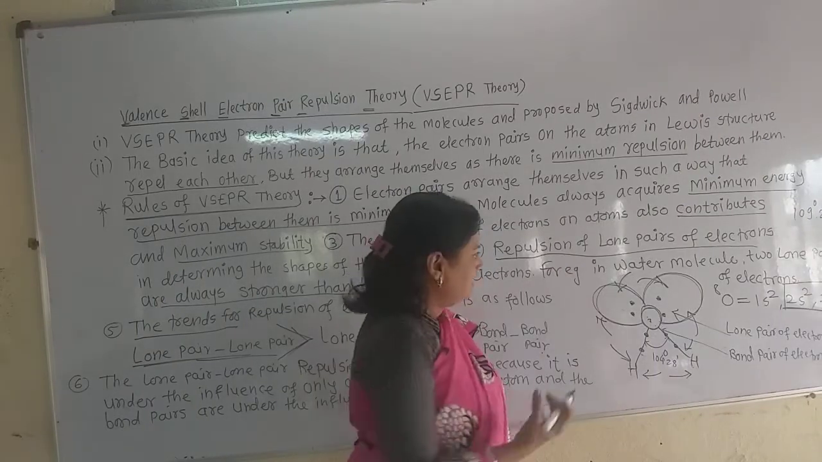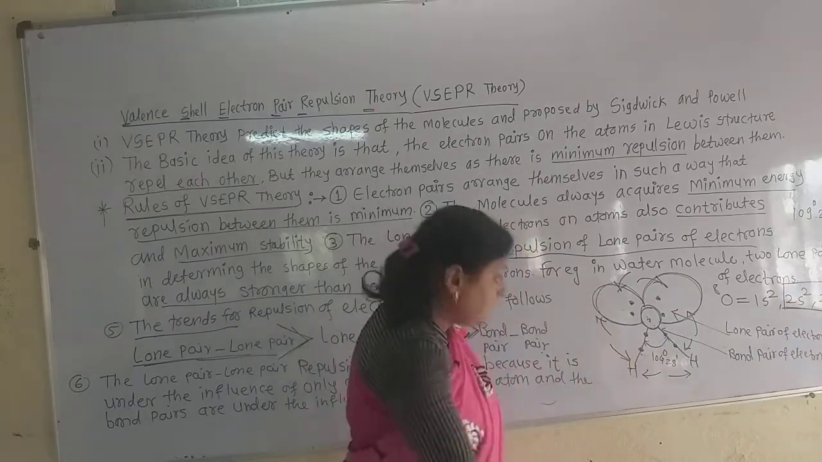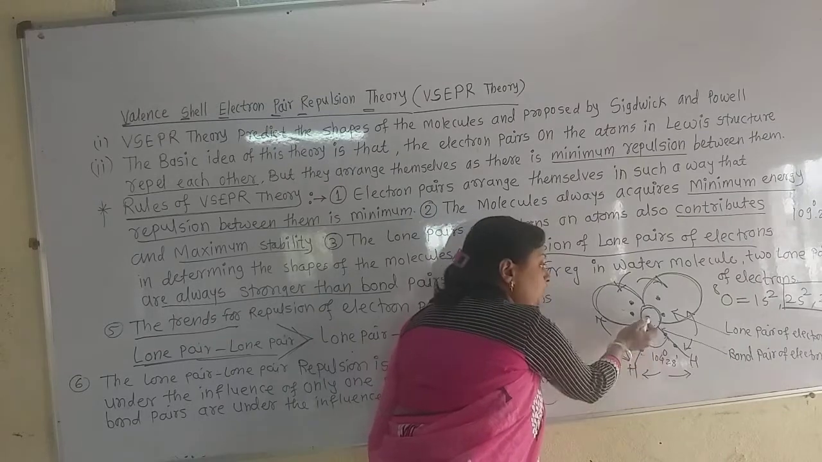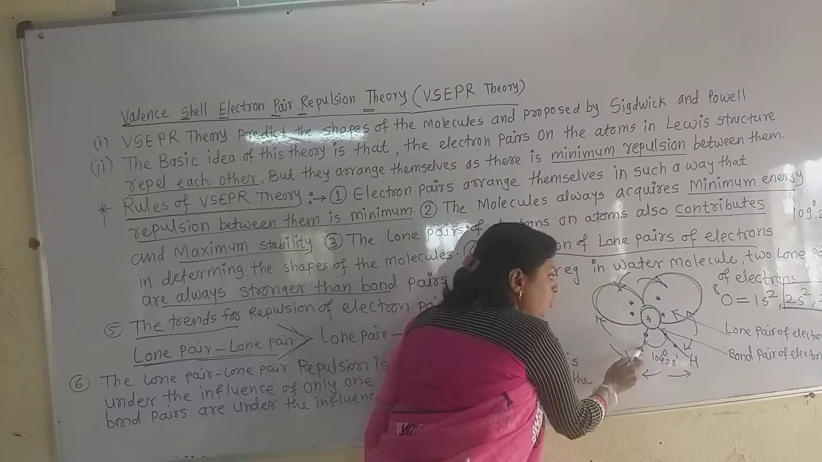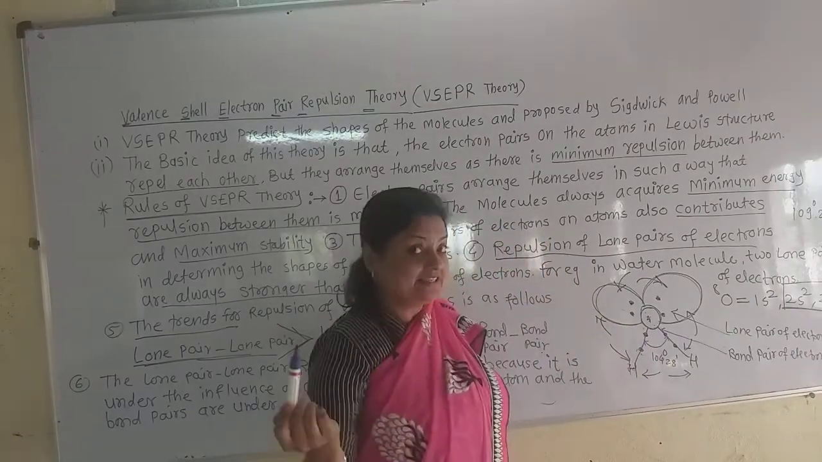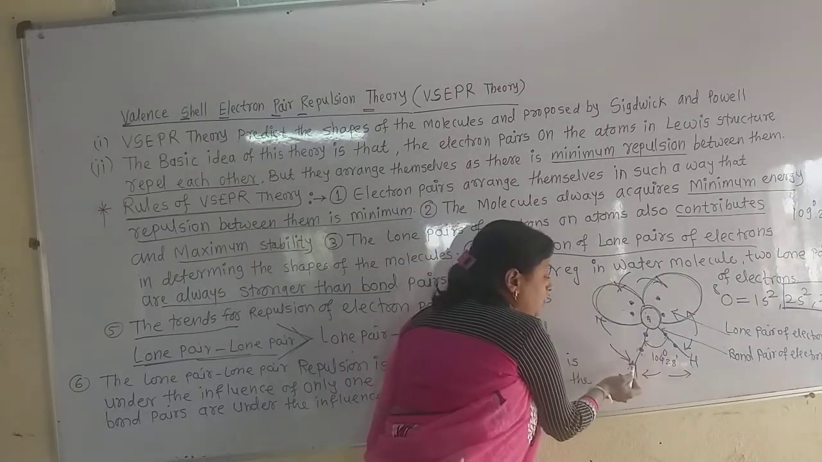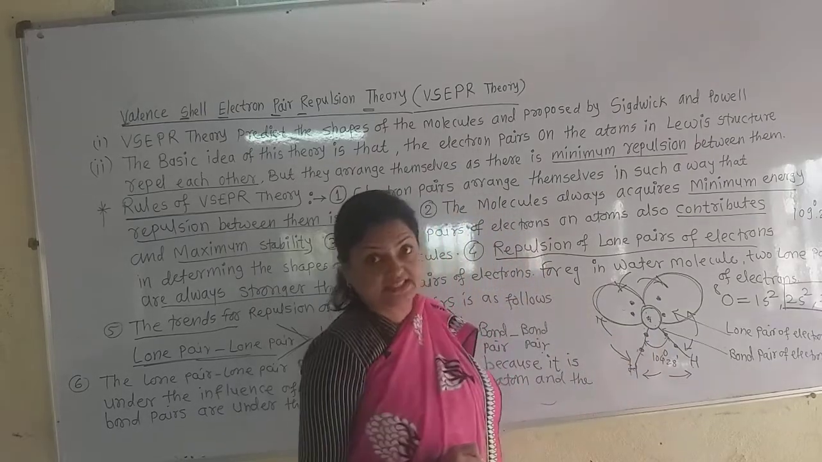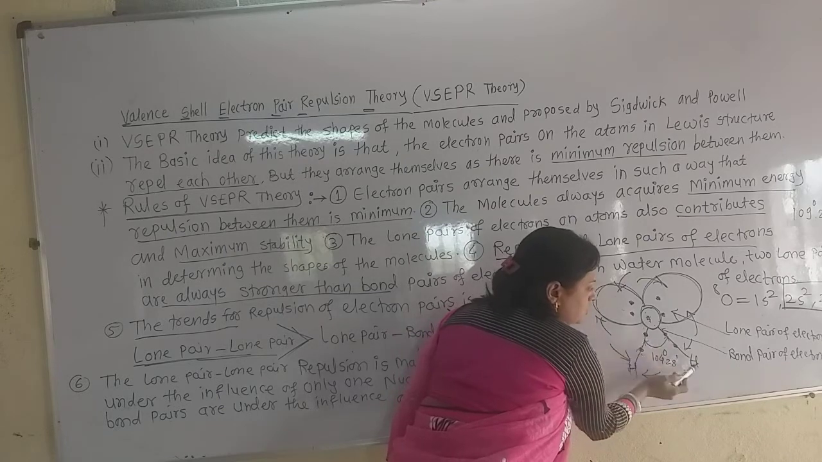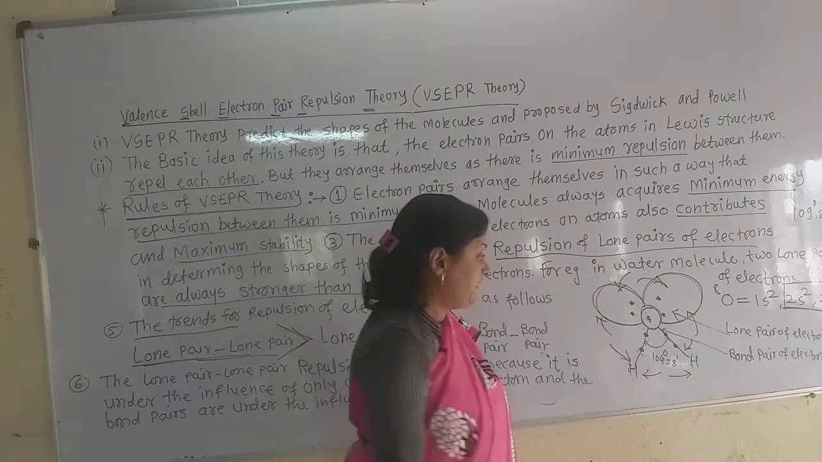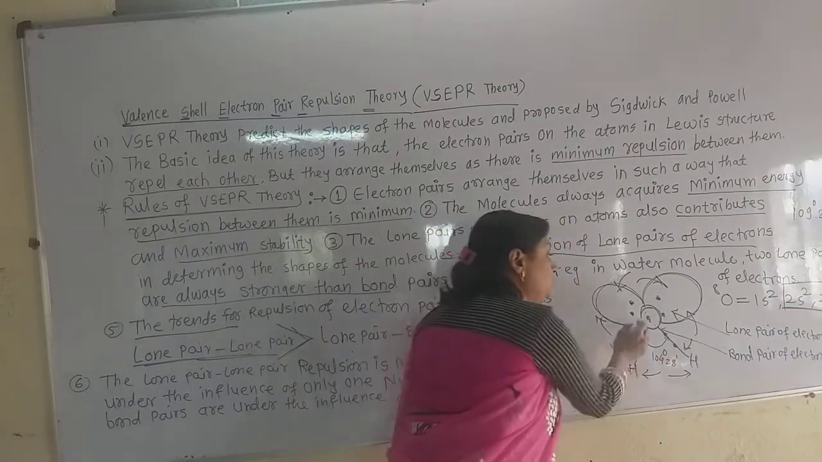Only one nucleus attracts them, but the attraction decreases because only one nucleus is there. But in bond pairs, there are two nuclei of two different atoms, oxygen and hydrogen. This bond pair belongs to both of these atoms. So there is the influence of the attraction of that bond pair under the two different atoms' nuclei. Again here this bond pair is under the influence of two different nuclei of the two different atoms. So the attraction is more for that bond pair by the nuclei, because two nuclei are there.